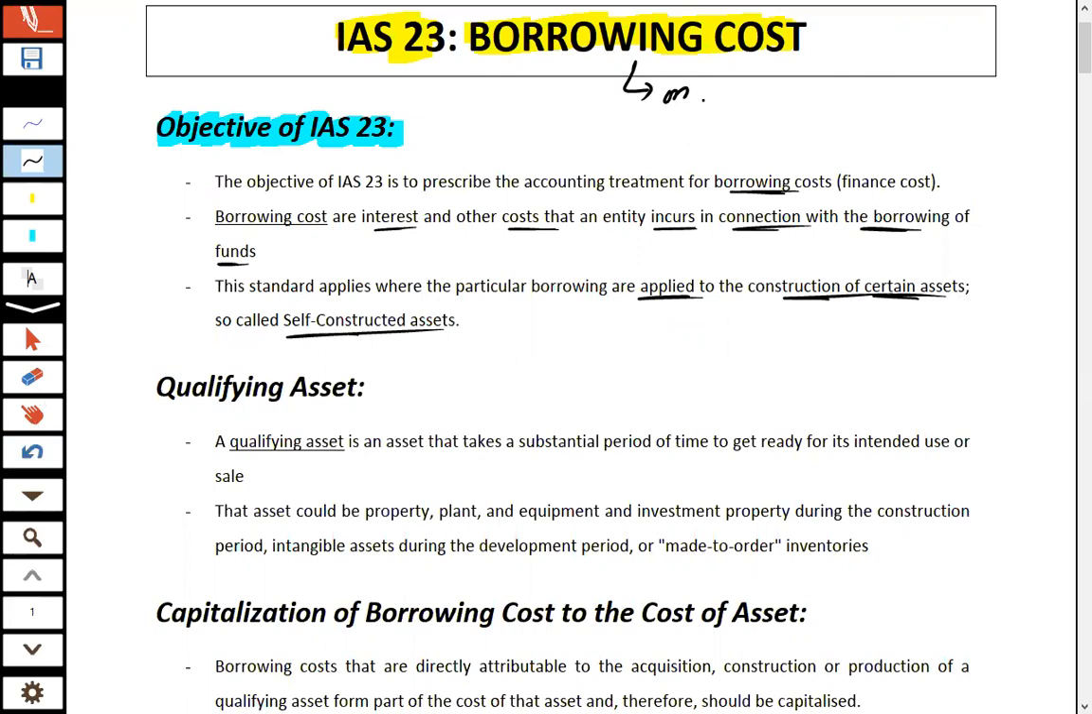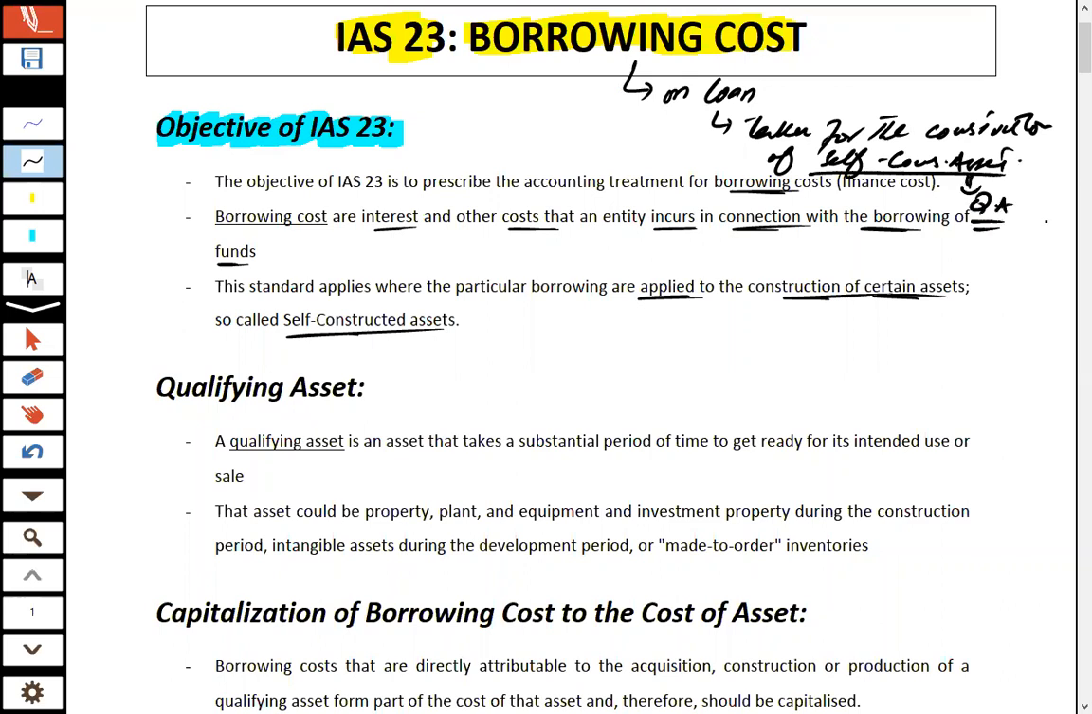Borrowing cost is an interest expense which is on a loan, and this loan is specifically taken for the construction of self-constructed assets, and these self-constructed assets should meet the qualification of a qualifying asset. Now what exactly do you mean by this qualifying asset?